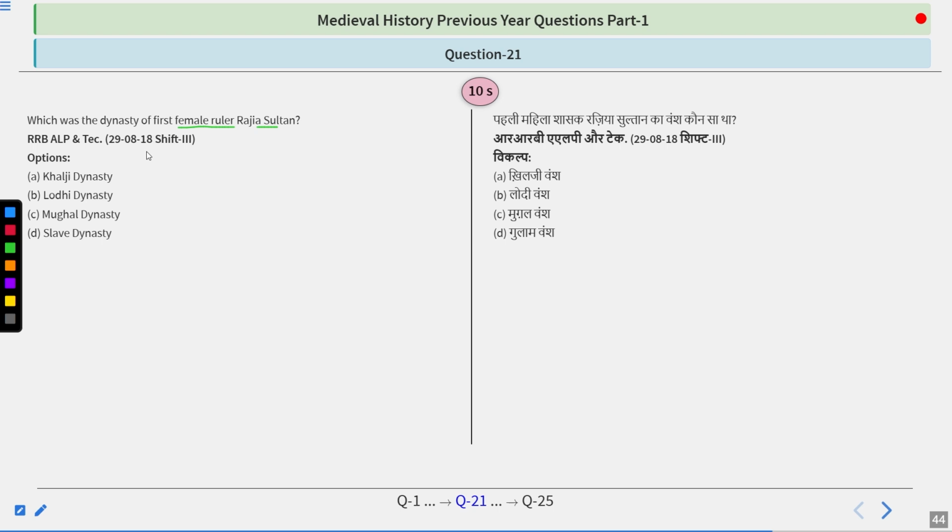Which was the dynasty of the first female ruler, Razia Sultan? Options: Khalji dynasty, Lodi dynasty, Mughal dynasty, or slave dynasty. Very simple question. Try to find out the answer.